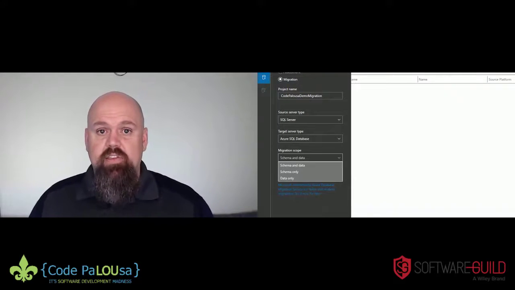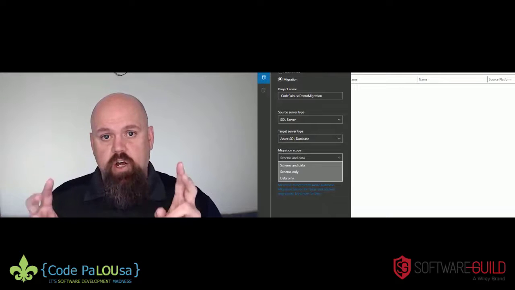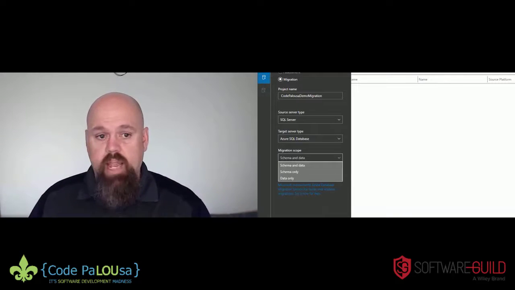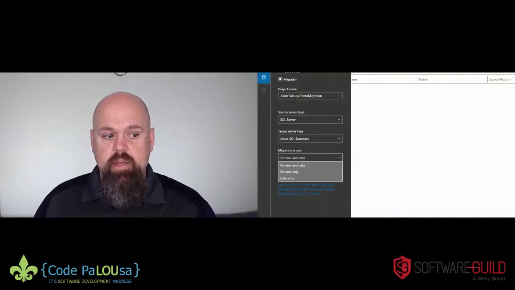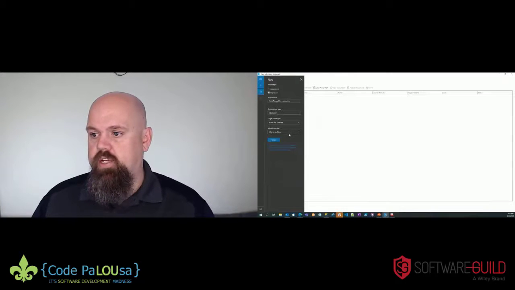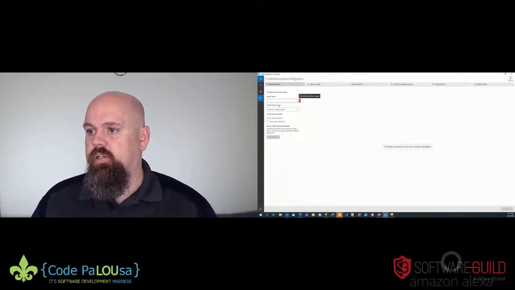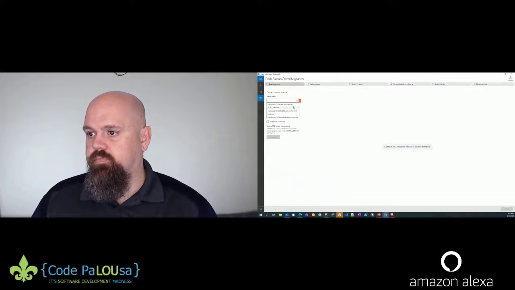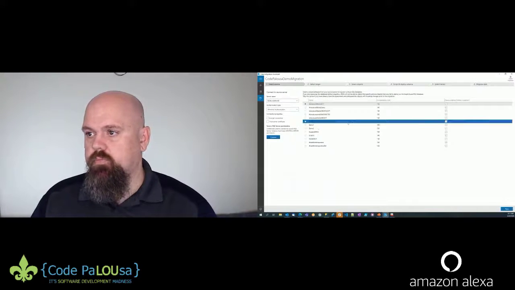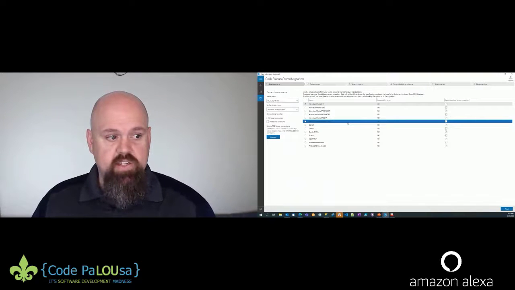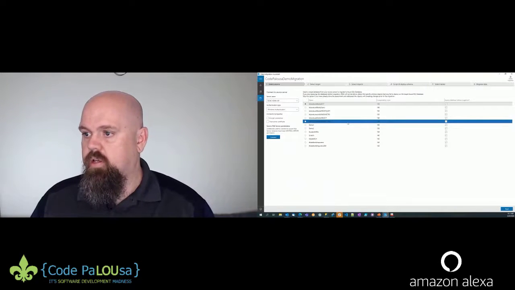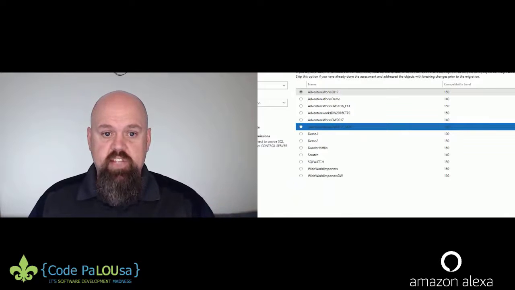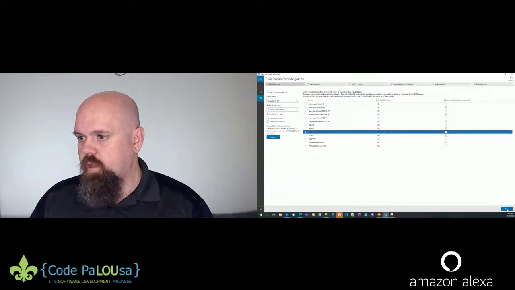So if it's not there, then we need to create the shell, and then we can come back and do the migration. Now, I've already pre-staged this for time. So we will just go ahead and do schema and data. We're going to create the project. I'm going to select my local laptop. I'm going to click connect, and we see a list of databases that looks very similar to the assessment we had done. My Dunder Mifflin.